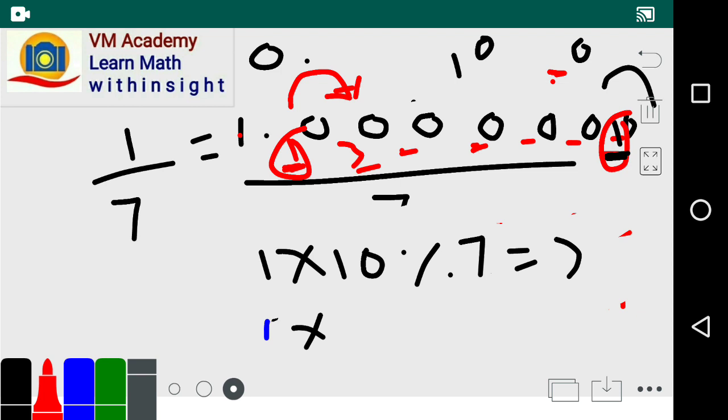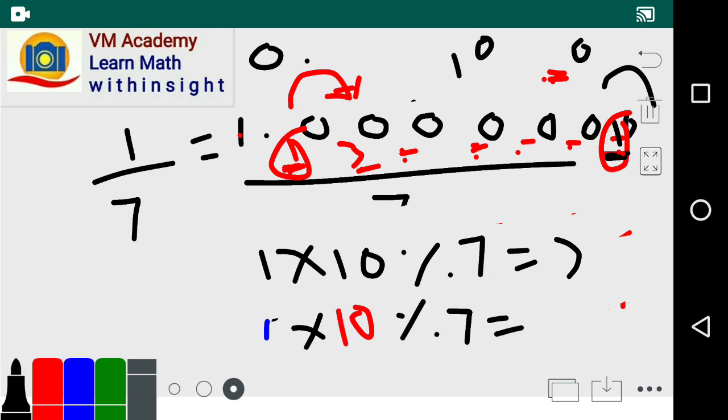If we consider R0, R1, R2, R3, R4, R5, R6, then R7. The 7th remainder will be the 6th remainder appended by 0, that means 1 into 10 mod 7. Mod 7 means calculating the remainder of 1 into 10 divided by 7.